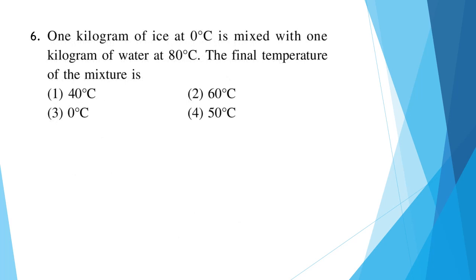Question 6. 1 kilogram of ice at 0 degrees Celsius is mixed with 1 kilogram of water at 80 degrees. The final temperature of the mixture is... Now you can solve this question using two methods. One is the direct formula which generally students use to find the temperature of a mixture. I will show you another method.